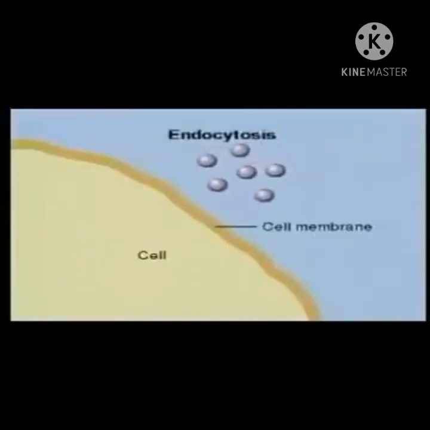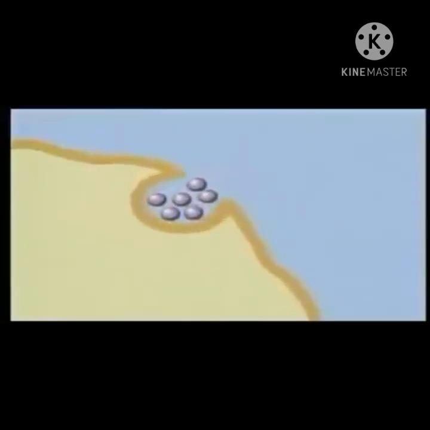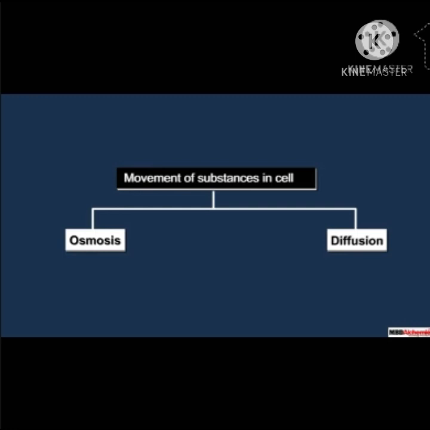Endocytosis is the process to engulf food and other substances from outer environment. For example, unicellular organism like amoeba engulf its food from outer surrounding. And exocytosis is the process to excrete, means to throw out waste material out of the cell. Movement of the substances in and out of the cell occurs by two different processes, osmosis and diffusion. These two processes do not consume cellular energy.